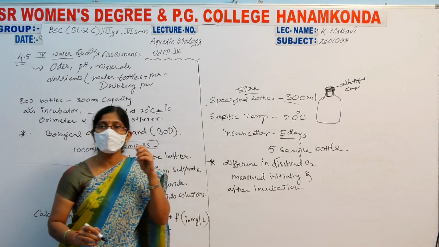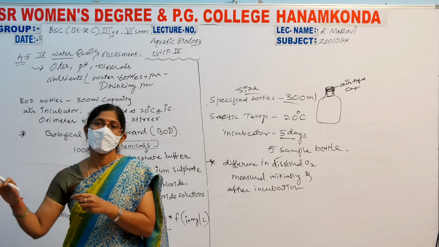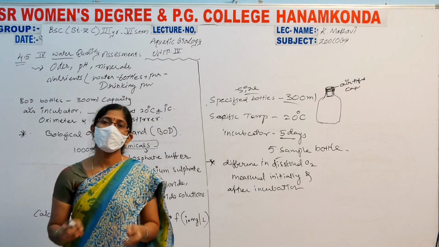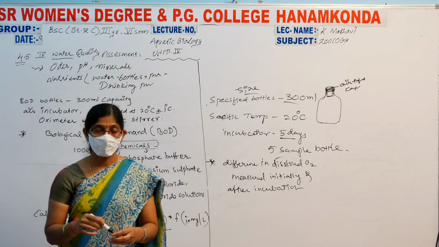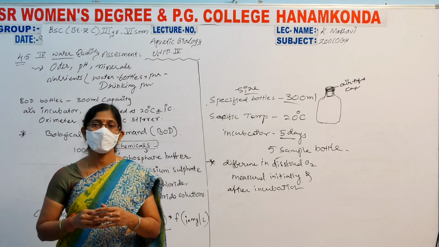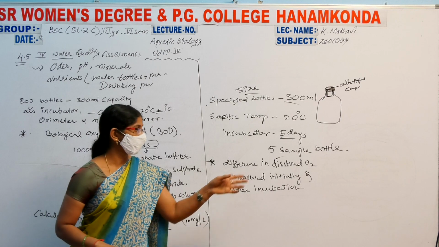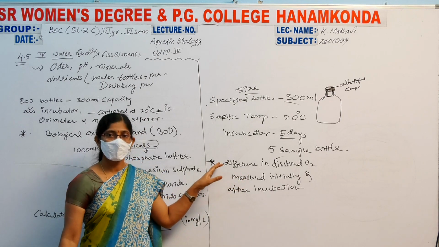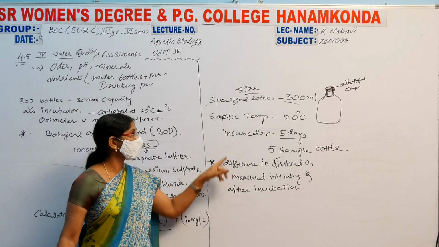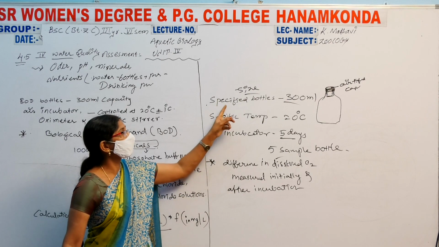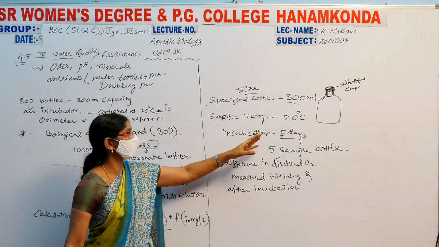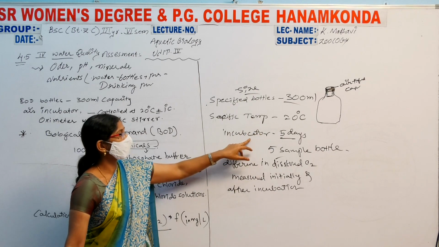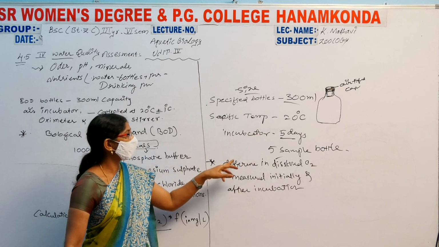First we measure when you are taking all 5 water bottles, which are completely filled with different water samples. Right, ma'am? Okay, let us discuss now. This is the first principle. We should take specified size bottles, filled at a specific temperature, and they are incubated for 5 days.